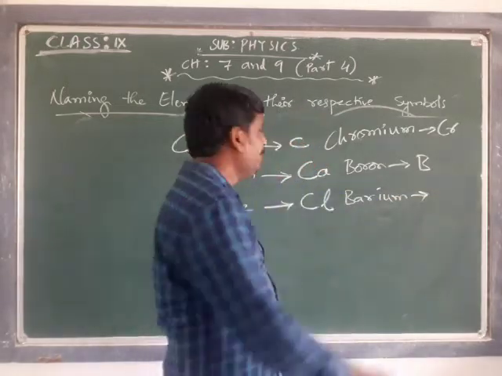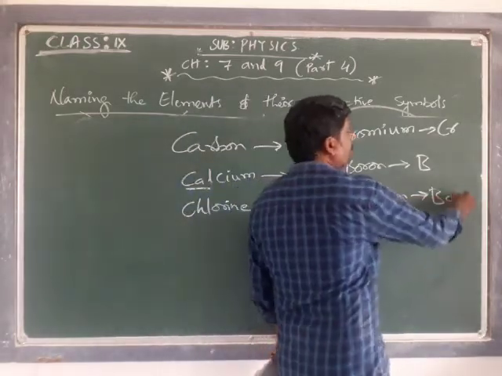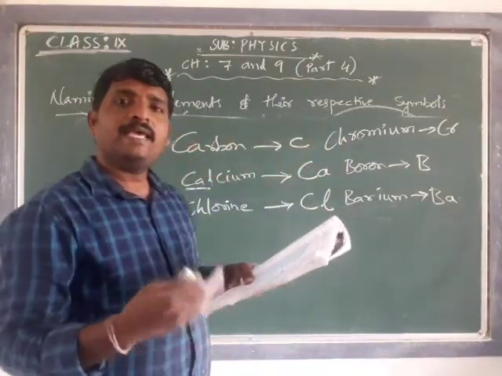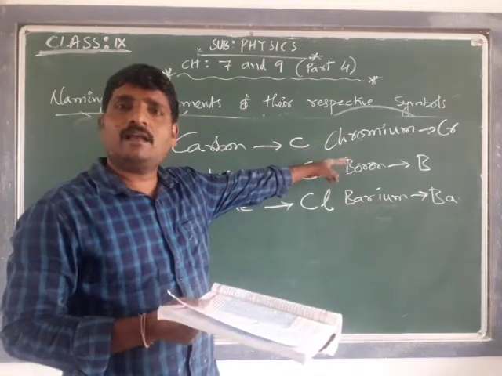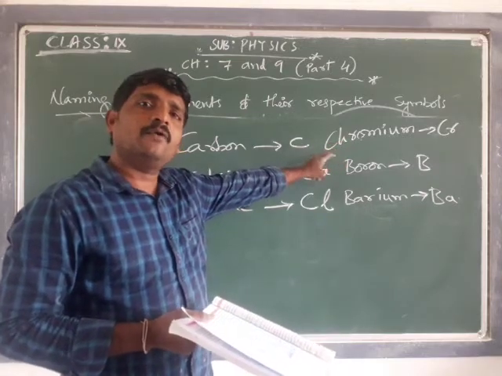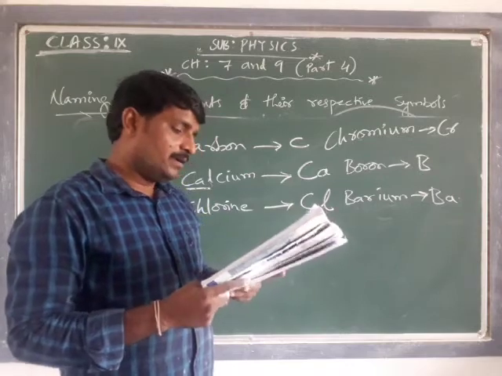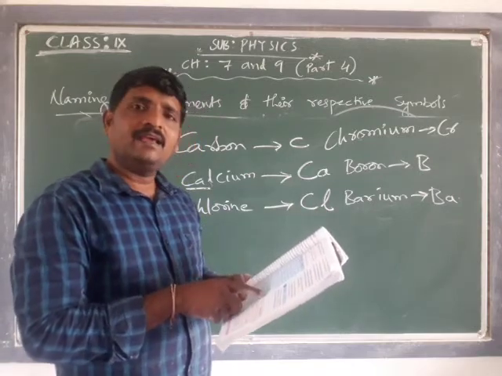For barium I can't write B again, so I am using Ba. Bromine, Br, because B is already used for boron. Beryllium, Be.